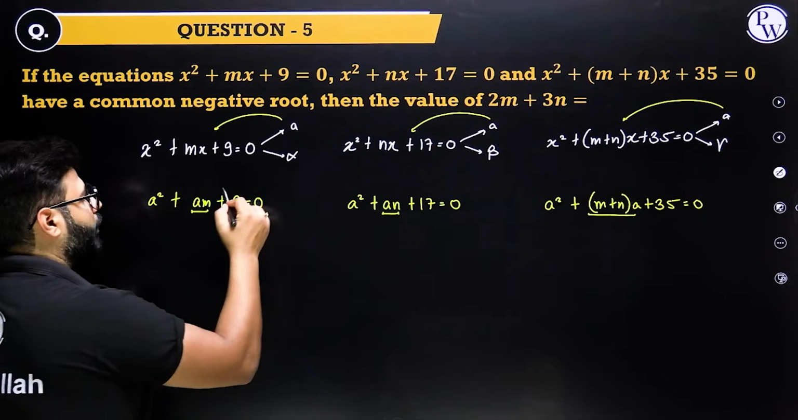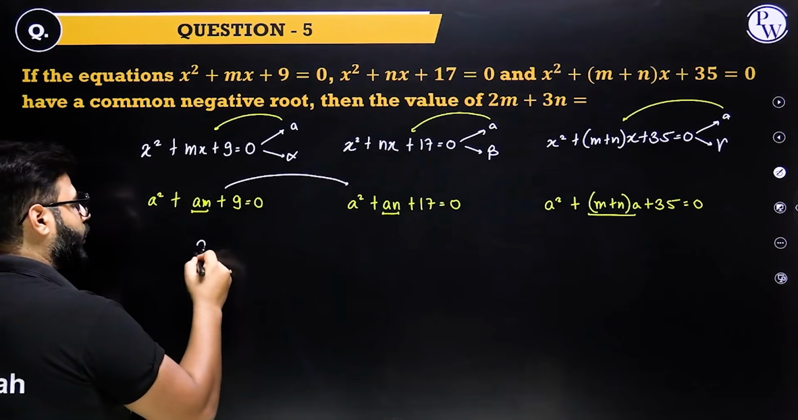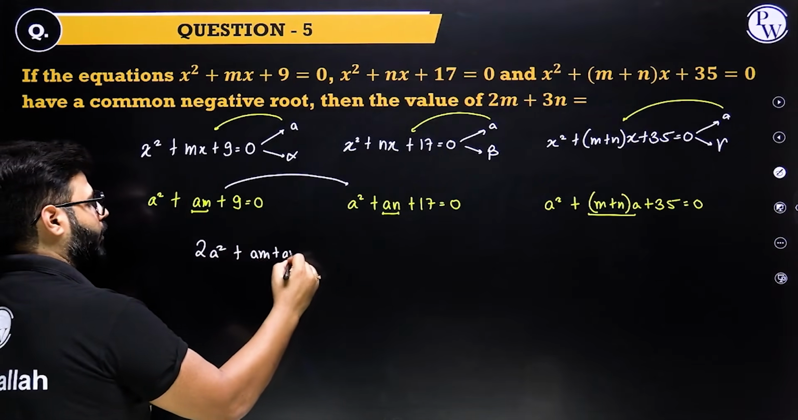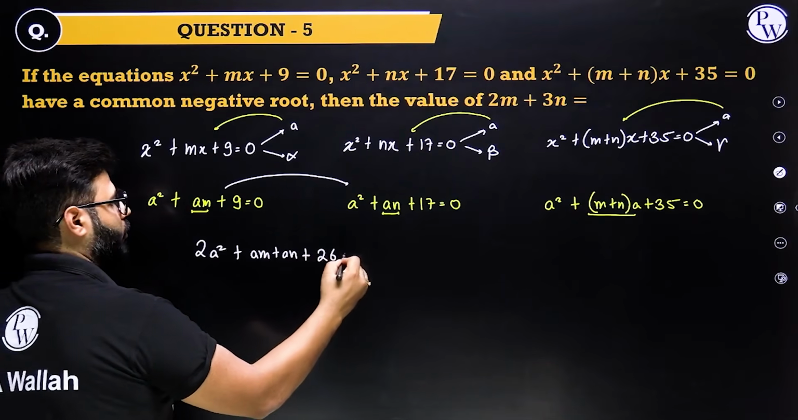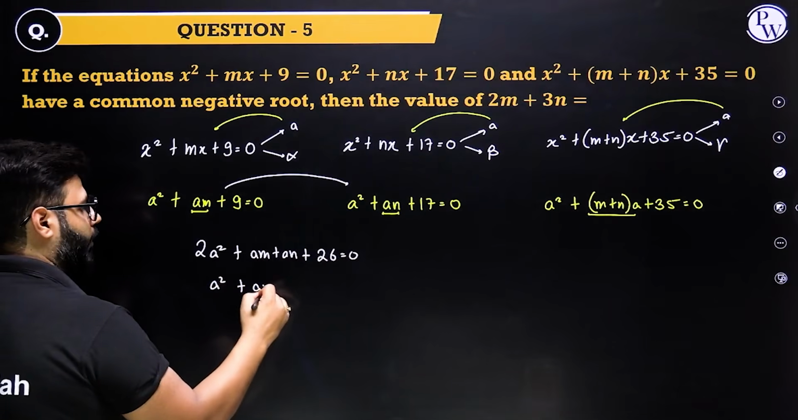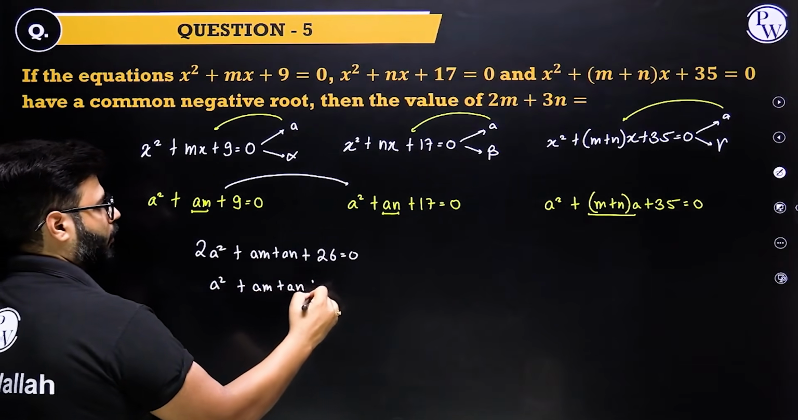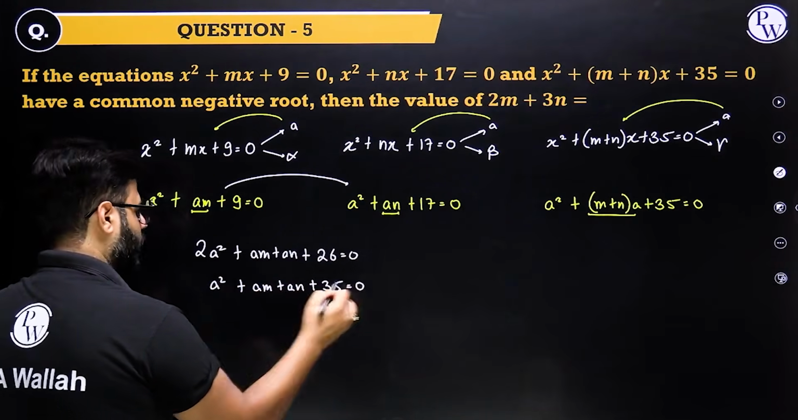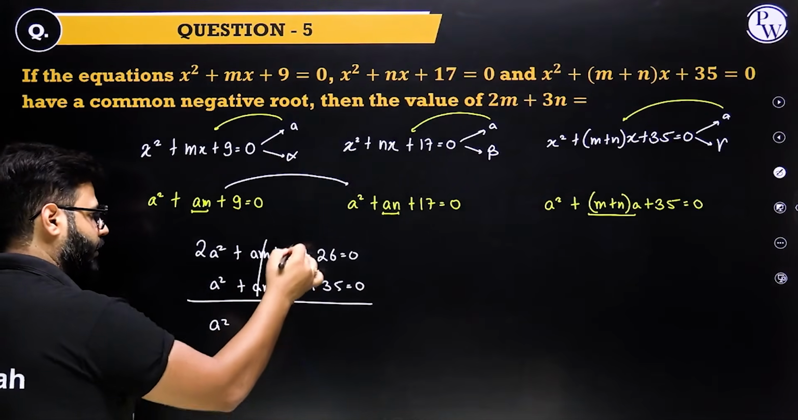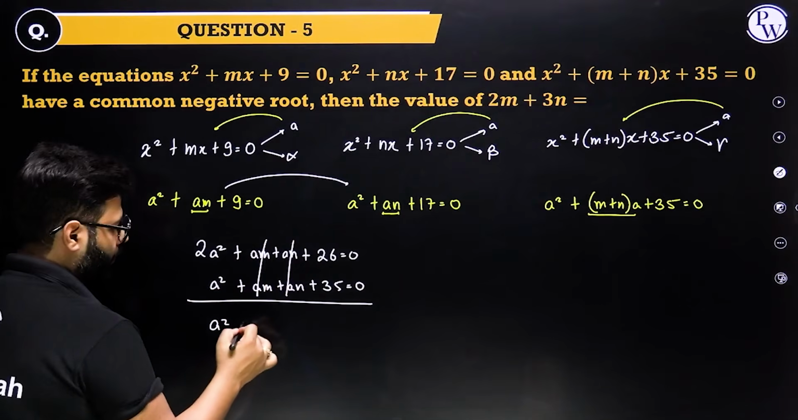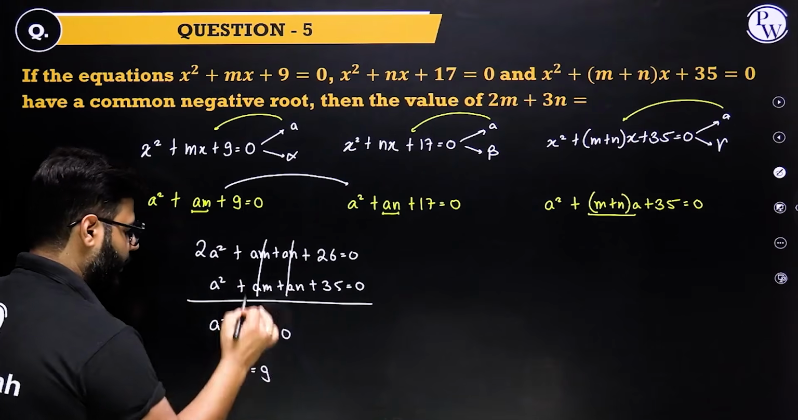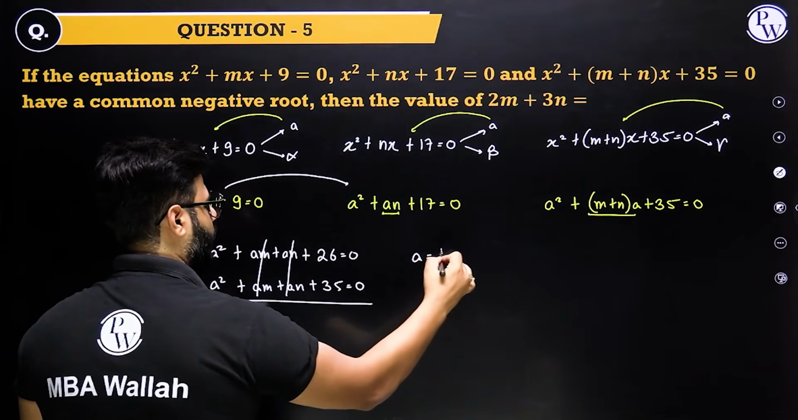This time it is quite simple. If I add these two, I'll get 2a square plus am plus an plus 26 equals 0. That one is a square plus am plus an plus 35 equals 0. Now if I subtract them, I get a square. This gets cancelled, this gets cancelled, this becomes minus 9 equals 0. A square comes out to be 9, and eventually a comes out to be plus minus 3.